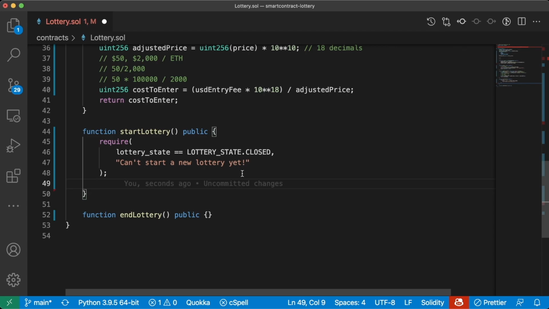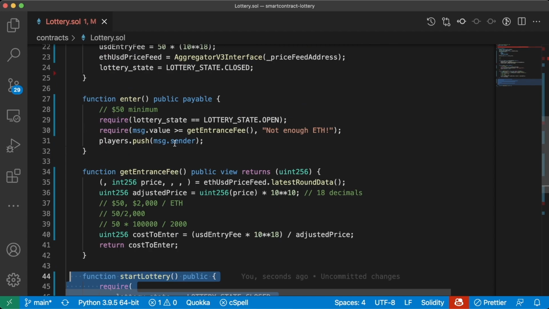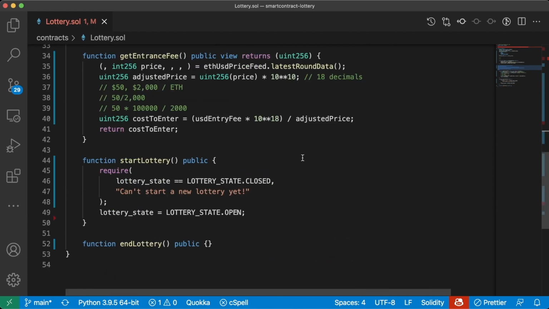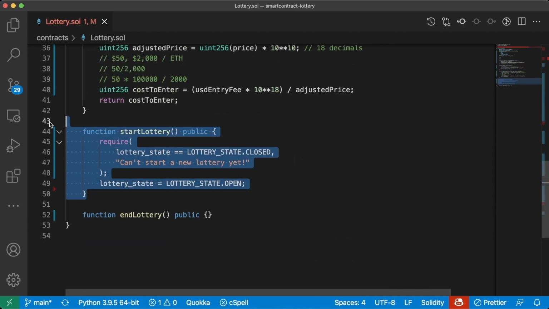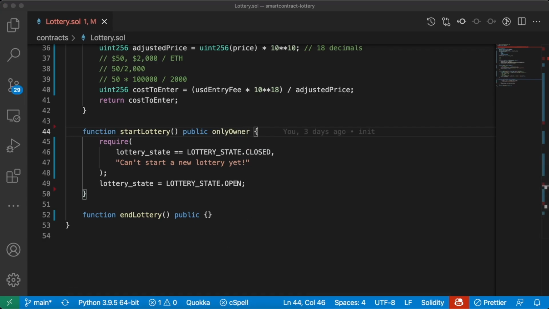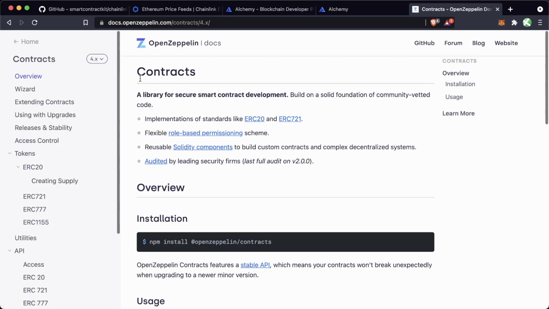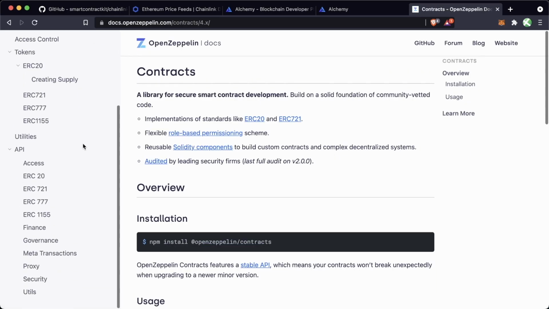And when we do start this lottery, we'll say lottery state equals lottery state dot open. Now, when somebody starts the lottery, they'll be able to enter. Of course, this start lottery bit here needs to be called only by our admin. So this is where our only owner modifier is once again going to come into place. We could write our own only owner modifier, or we can once again use OpenZeppelin's access control and OpenZeppelin's ownable function instead, which is what I'm going to use here.